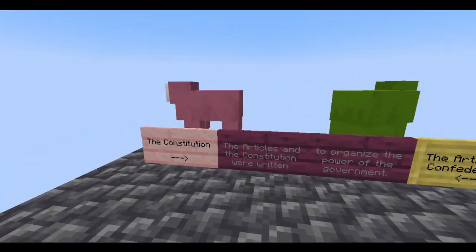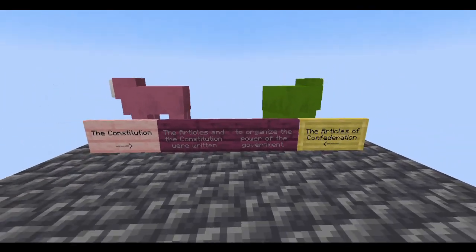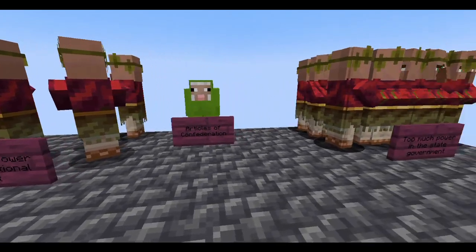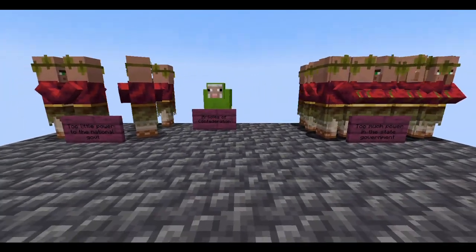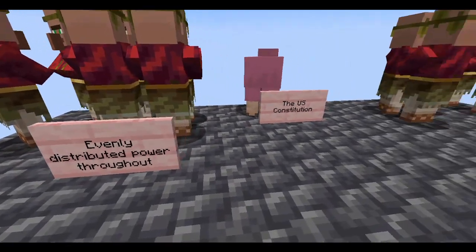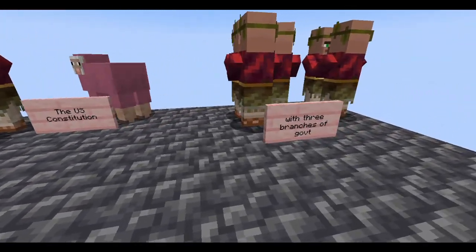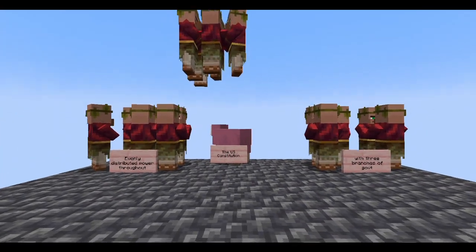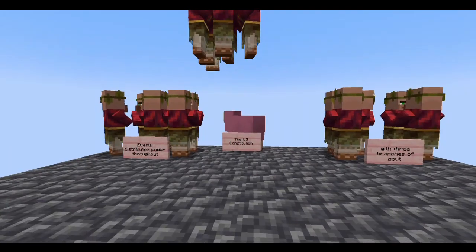To summarize, the Constitution and the Articles of Confederation were both written with the intent of organizing the power of the government. The Articles did a poor job, giving too little power to the national government from fear of tyranny. The Constitution did a much better job, evenly distributing power amongst the state and national governments, and even going further to distribute the power in the national government into 3 powers that check each other to make sure none of them obtain too much. While the Articles were written with good intentions, the Constitution allowed the United States to become what it is today, one of the strongest and most free countries in the world.